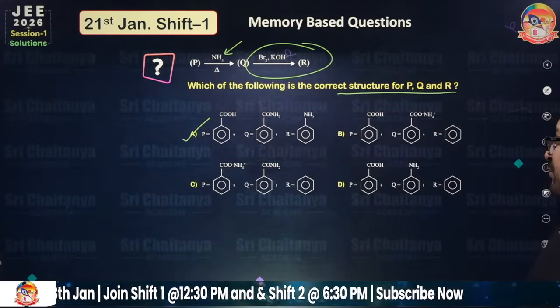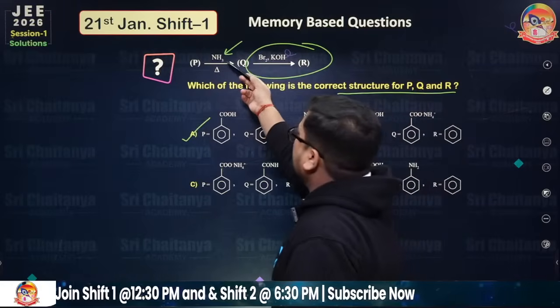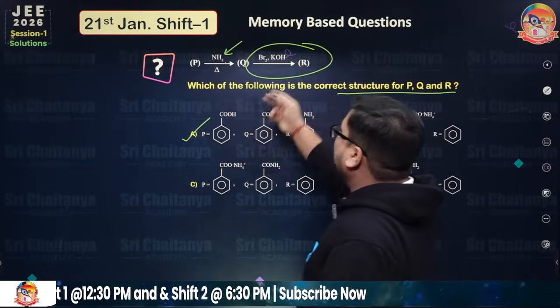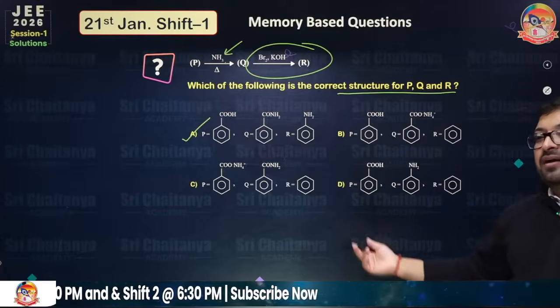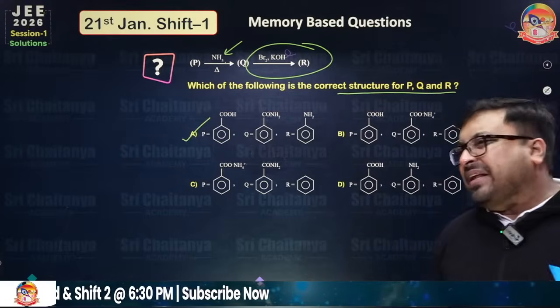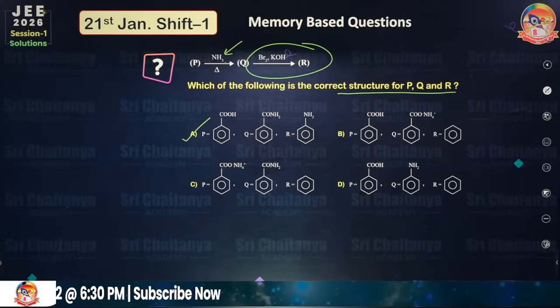Okay, so please everyone, this is an acid. Treatment with ammonia, you will get amide, and now Hoffman degradation. So one carbon will be removed. So this is a very simple question. A is the right answer.